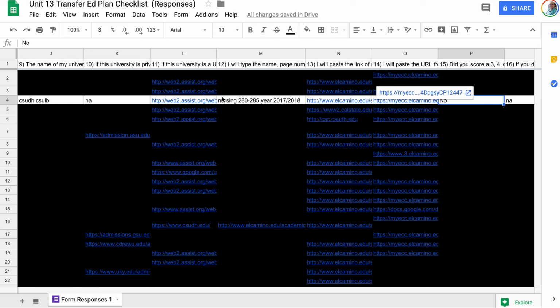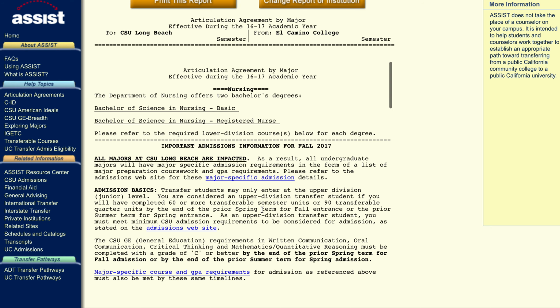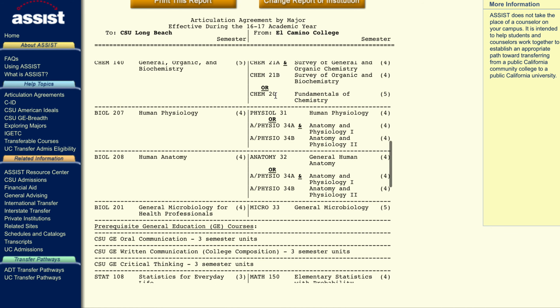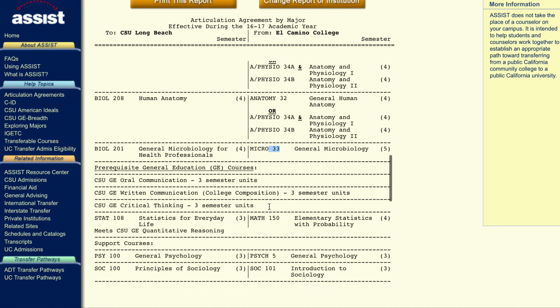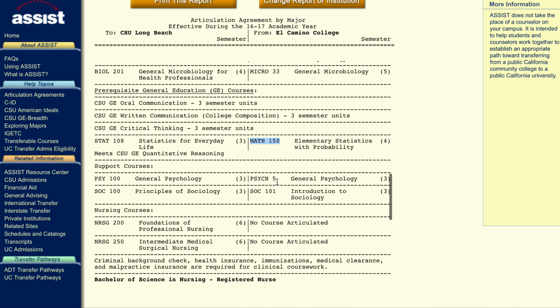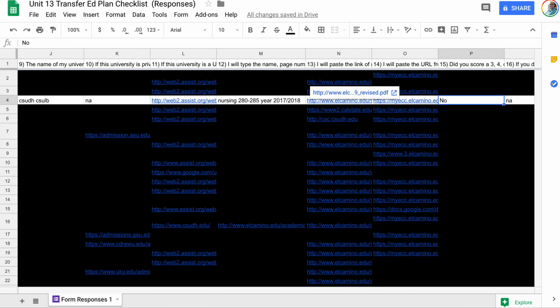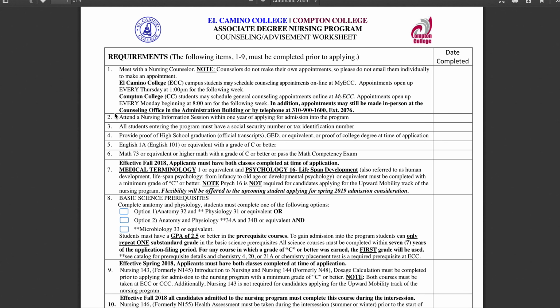And then it looks like you got the nursing pages in the catalog, and then you got your assist.org as well. And so the assist.org just shows that you need the Chem 20, the Physio 31, the Anatomy 32, the Micro 33, Statistics, like I already mentioned, Psych 5, and Social 101. So I'm going to show you how to put all that on your sheet. And I pulled up the sheet, and that comes up here as well.